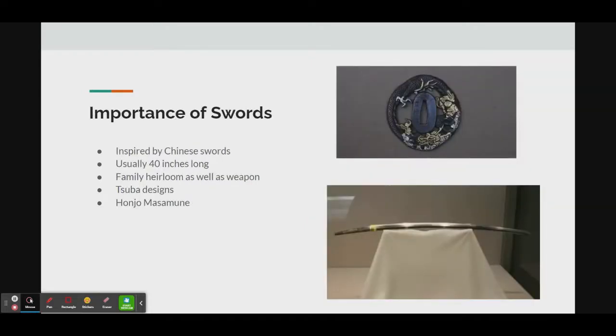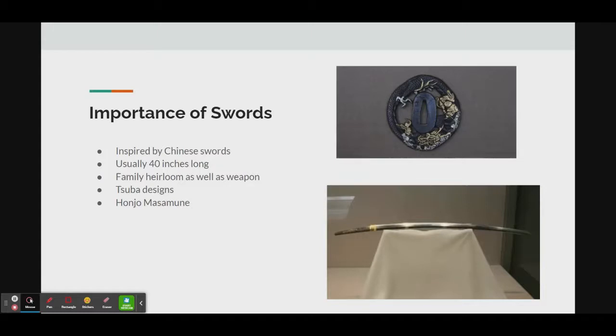The sword used by samurai was the katana, and it was inspired by the traditional Chinese sword that was brought over by trade. It is usually 40 inches long, and although katana were weapons, some were passed down to families and became treasured.